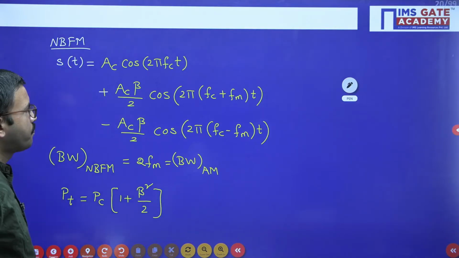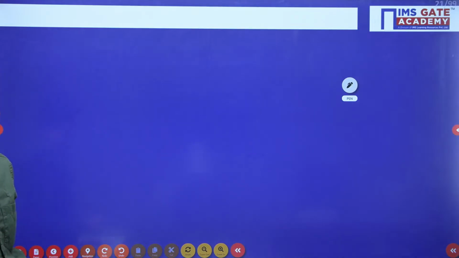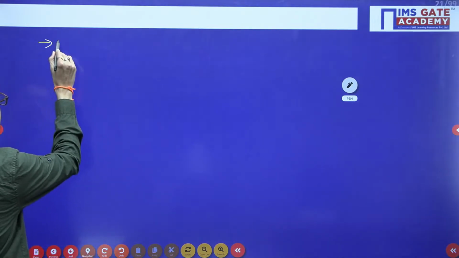Next, write down the standard equation for wideband FM.